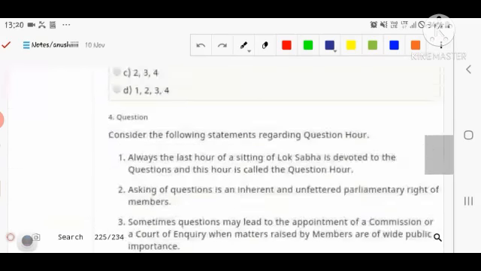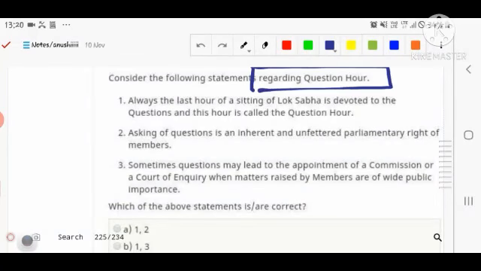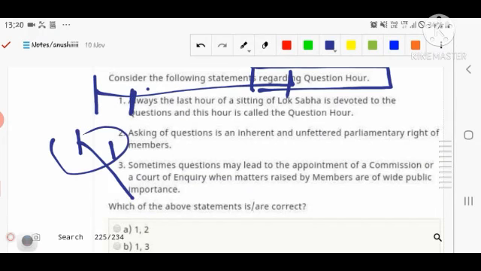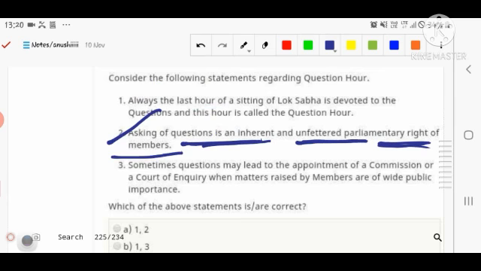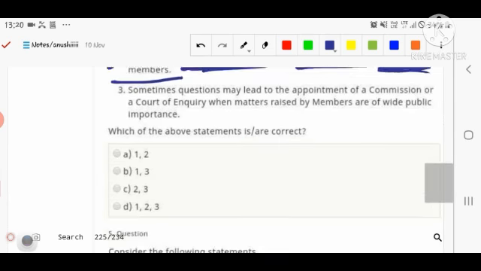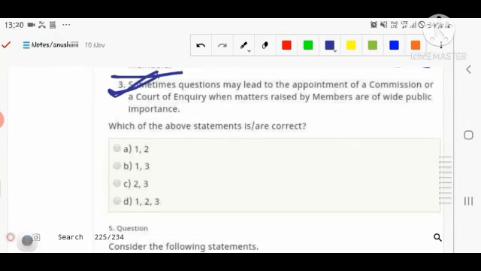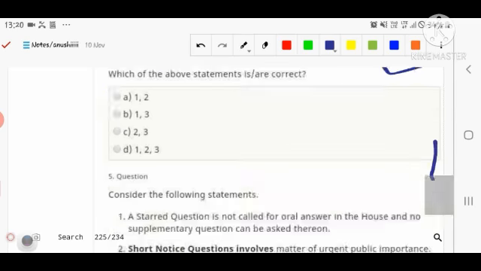Number fourth, what is the question? The question is about Question Hour, which is in the news because, due to the COVID-19 situation, Question Hour in the Rajya Sabha and Lok Sabha was taken away. So there is no Question Hour now in the Lok Sabha or the Rajya Sabha. Number first, always the last part of the sitting of the Lok Sabha. It means it is the last part of the proceedings in Parliament. Number second, asking a question is an inherent and unfettered parliamentary right of the member. It means a question can be asked on any matter. Number fourth, sometimes a question may lead to the appointment of a commission. It means an inquiry commission can be formed here. So you have to tell the correct option here.